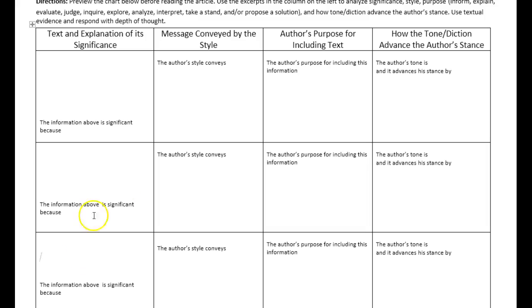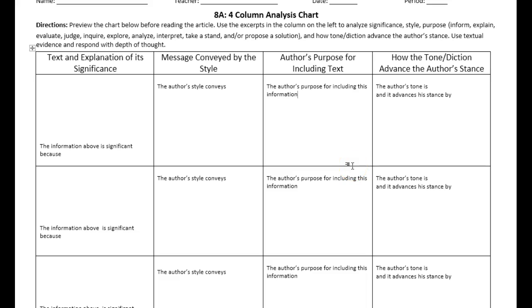Next, you're going to look at the author's style. What is the author's style that's being used in the excerpt, and what message does it convey to the audience? You're going to do that for each of the sections here. In the 3rd column, you're going to explore the author's purpose for including the excerpted information that you've chosen. Finally, in the 4th column, you're going to identify the author's tone and discuss how it advances the author's stance. How does it better convey his idea or viewpoint?